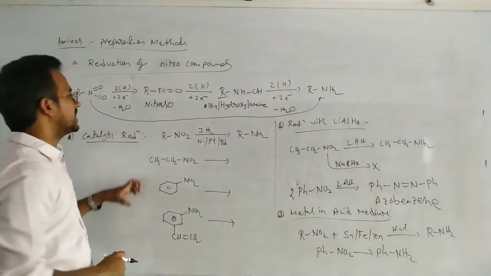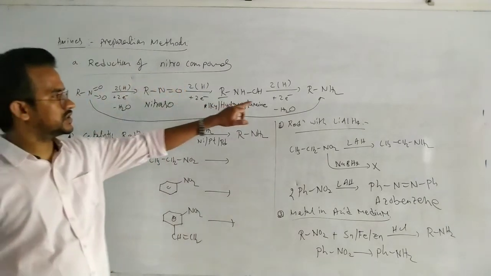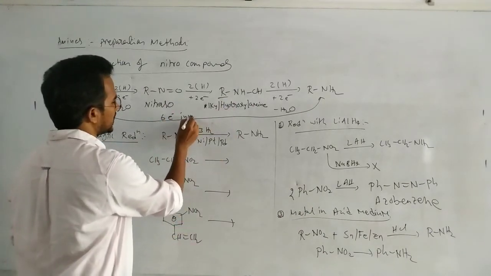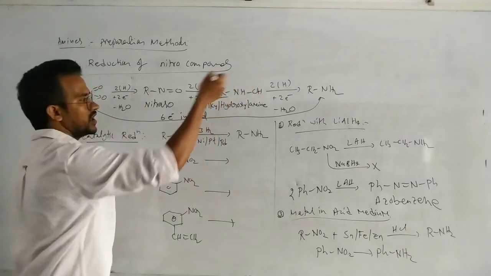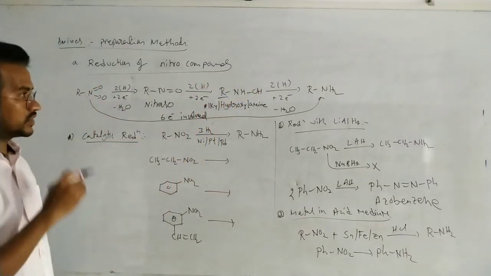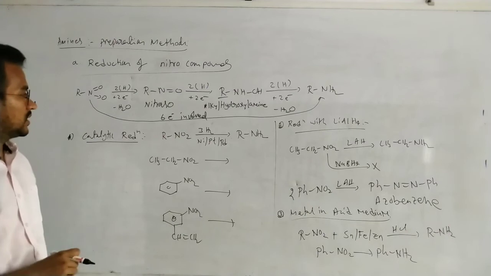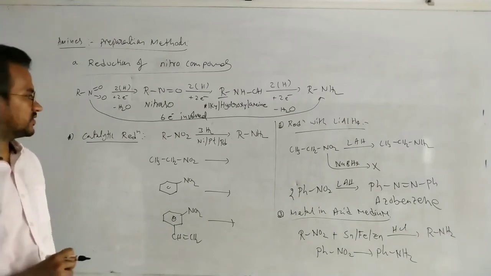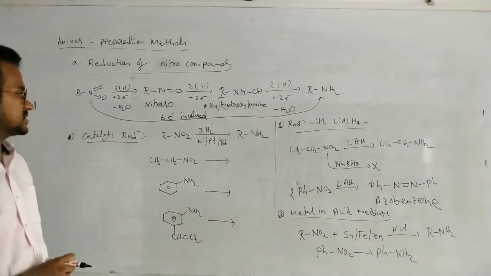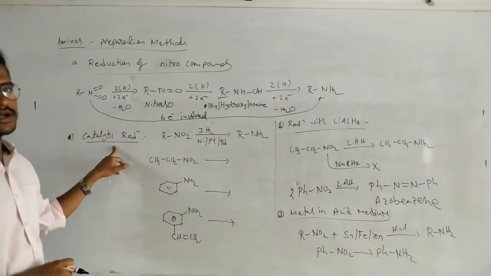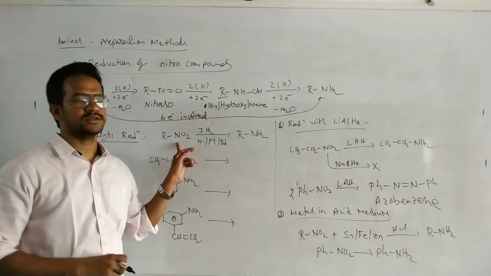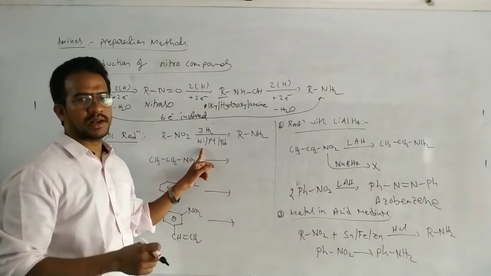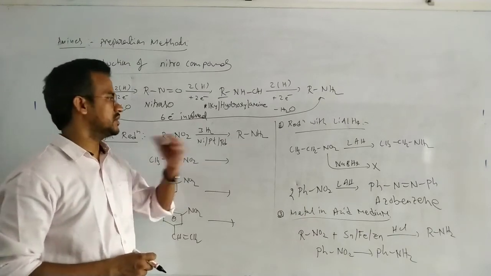So in this case, how many electrons are involved in total? Two electrons here, two electrons, so in total 6 electrons are involved in the reduction of nitro compounds to amines. That may be useful somewhere. Now the first method for the reduction of nitro compounds into amines is catalytic reduction. Here H2 in the presence of nickel, platinum, or palladium.